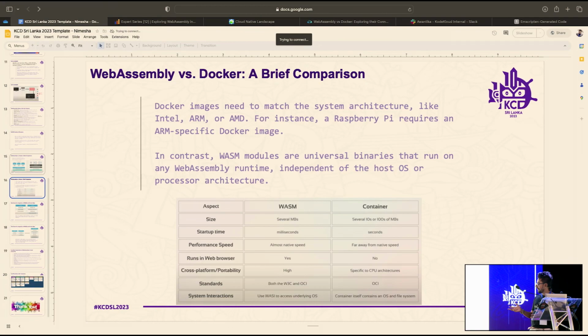On cross-platform portability, WASM is high because it is a binary instruction format. It can run anywhere if we have the WASM runtime. Containers are specific to CPU architectures. If you create a Docker image and need to run it on a Raspberry Pi, you need to go with ARM. But with WASM, if you have the WASM runtime, you can run WASM modules. That's the strength.